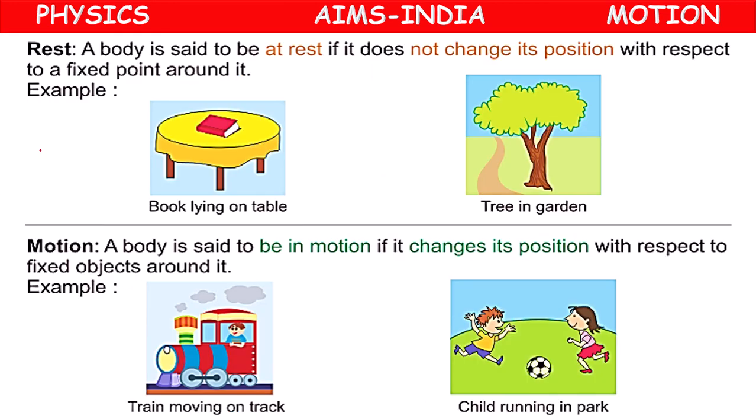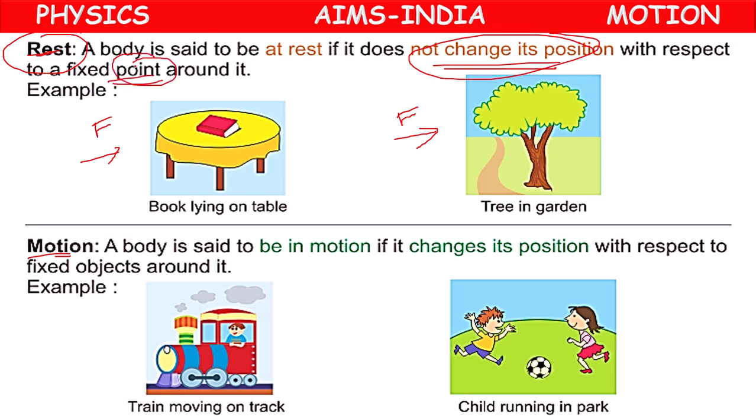Next, here, rest and motion. So what is rest actually? Means we have applied force, but still there is no change in the position of the object with respect to a fixed point around it. Then it will be said to be under rest.